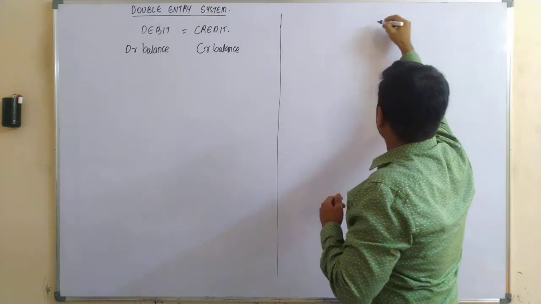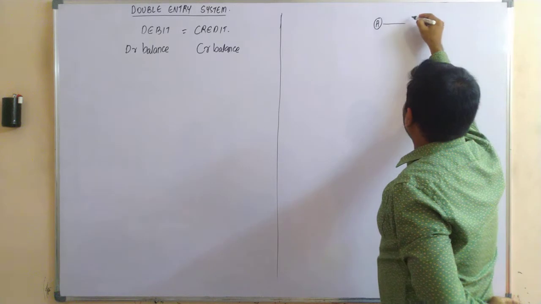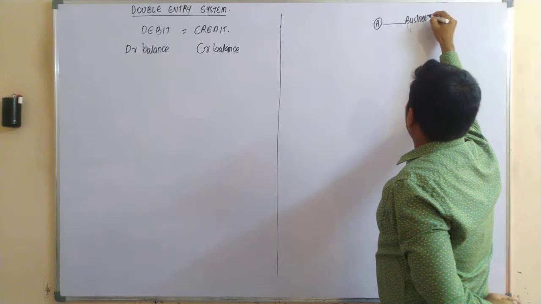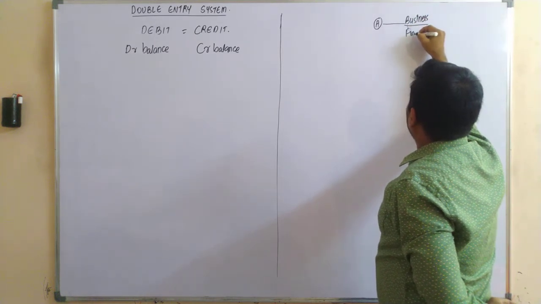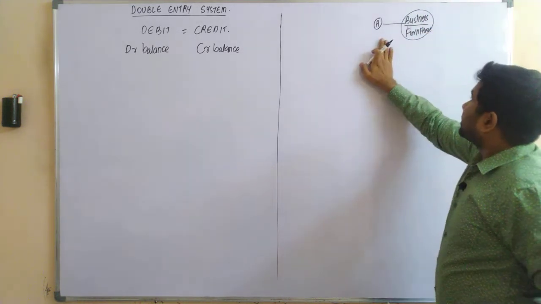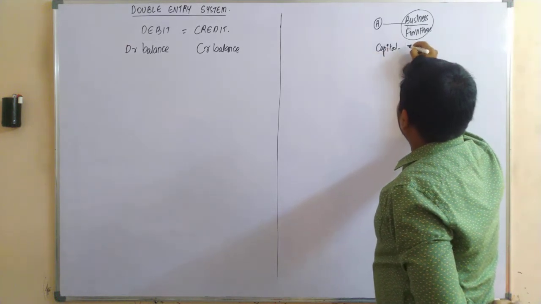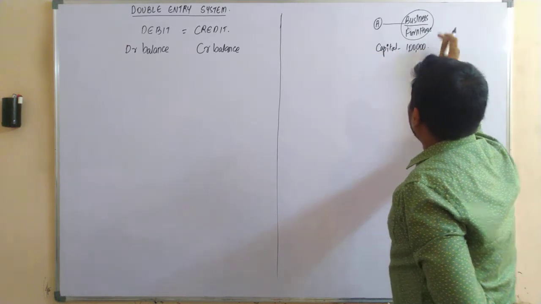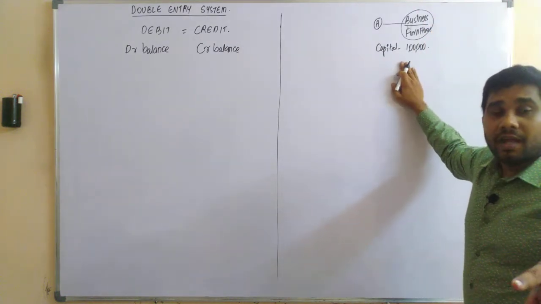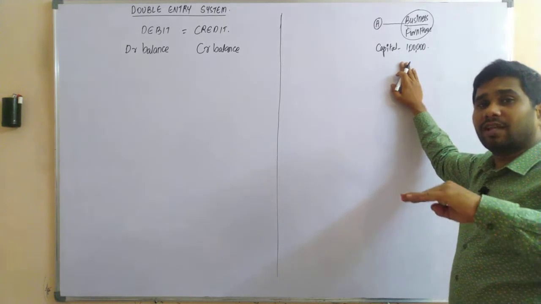Let's say we have Mr. A who started a business. Let's assume it is a furniture business. Mr. A started a furniture business with a capital of 1 lakh rupees, where he would be purchasing the wood and converting that wood into furniture.